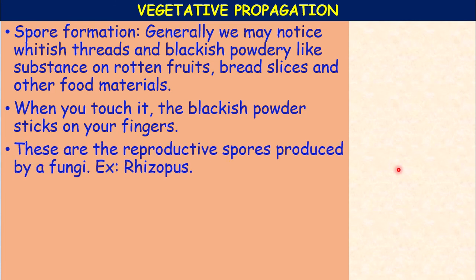These are reproductive spores produced by fungi. Spores are the reproductive units of fungi, for example Rhizopus. Not only fungi, but also bacteria, ferns and mosses reproduce commonly by spores.